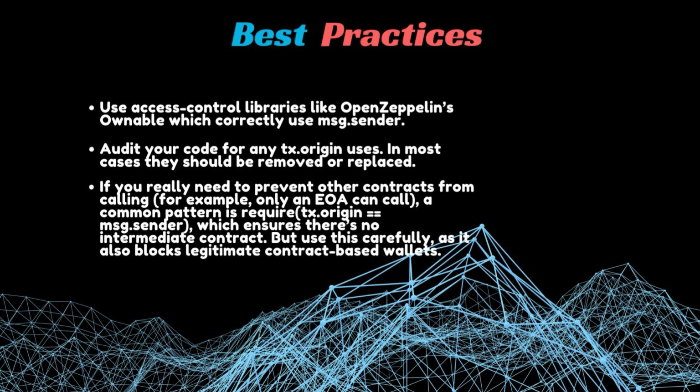By following these guidelines, you avoid this common mistake. In summary, msg.sender and tx.origin may sound similar, but they behave very differently. msg.sender is the immediate caller. tx.origin is the original transaction sender. Using tx.origin for authorization opens the door to phishing-style attacks, allowing a malicious contract to hijack your contract by relaying calls. Always use msg.sender, the direct caller, for permission checks.